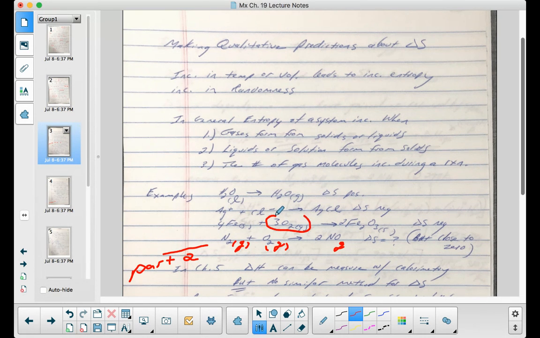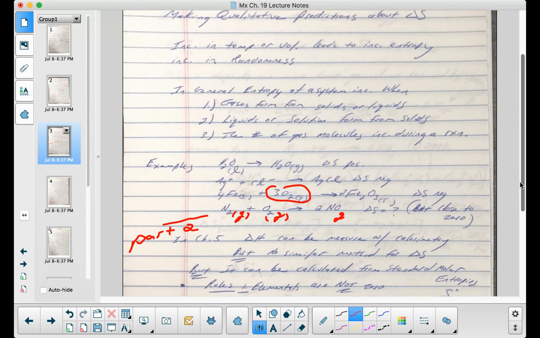So according to the qualitative analysis, I would predict that this would be a negative value, going from more disorganized here to less disorganized, less random here. I'd make that prediction, but then if I did the calculation, I would find that my prediction is not accurate. So the predictions work most of the time, but not all of the time.